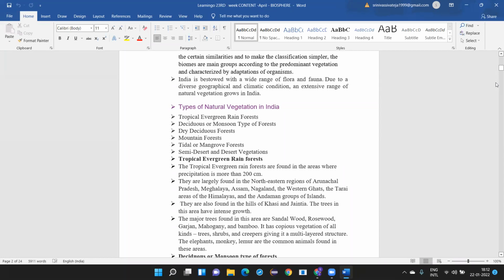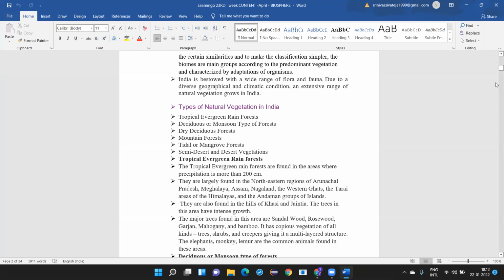Yeah, that is rosewood. Rosewood is a very, very costly wood. That means all these woods, if you talk about sandalwood, rosewood, teak wood, these are all very costly woods. Teak wood is considered to be equal to gold. That is what they say. One teak wood door will go on for 100 years without any depreciation in the value. In the same way, rosewood also is the same. So these are the important ones.